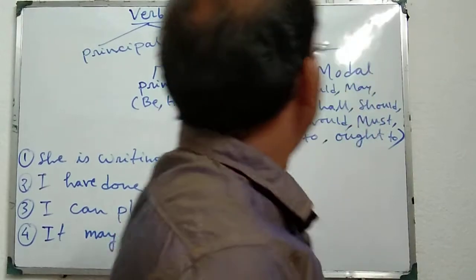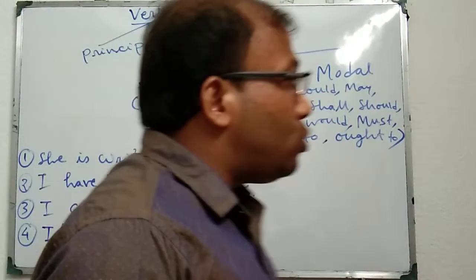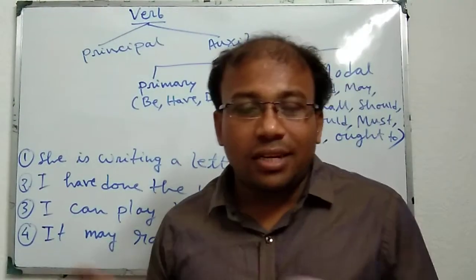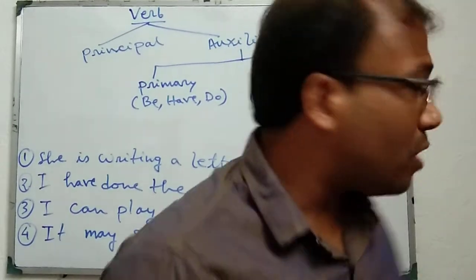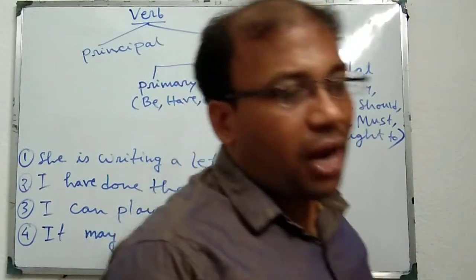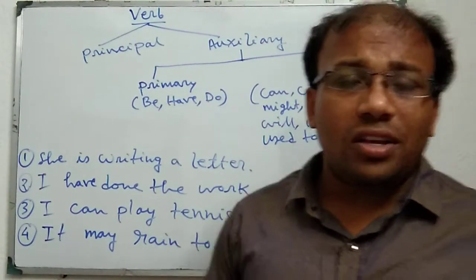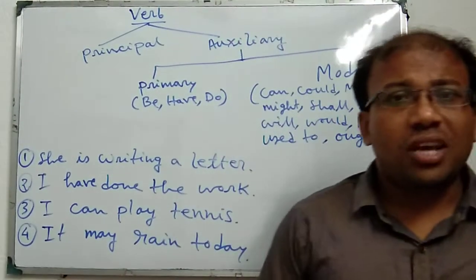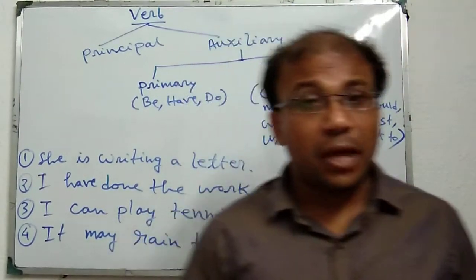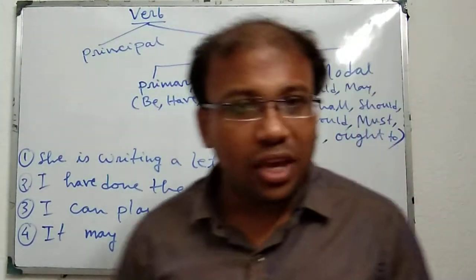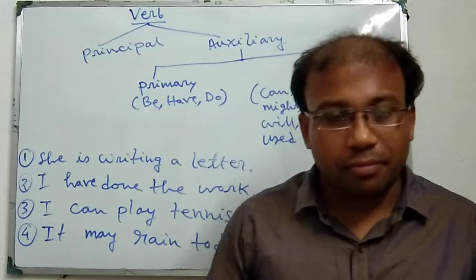But before that I want to elaborately discuss verb. We all know the definition of verb. What is a verb? A verb is a part of speech that indicates being, having or doing something.